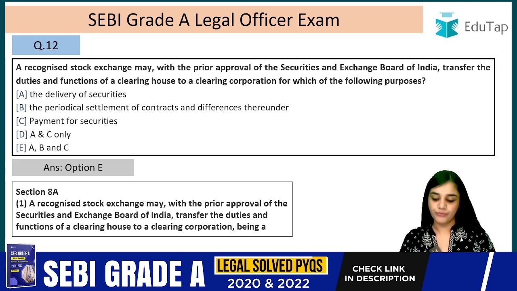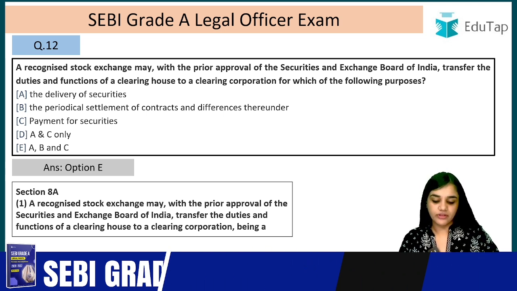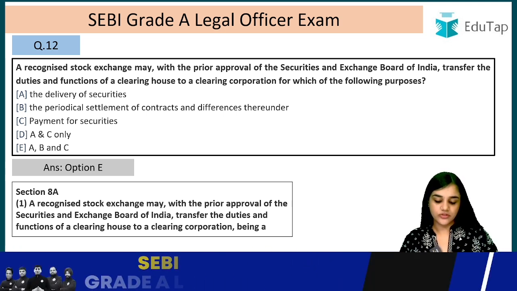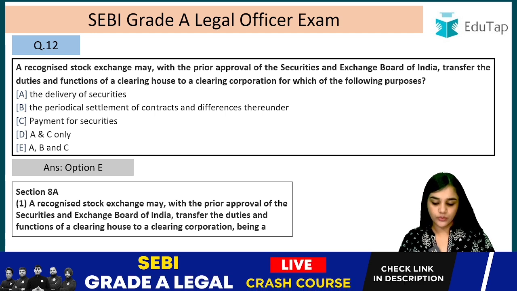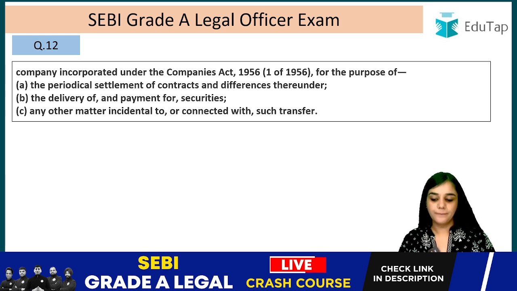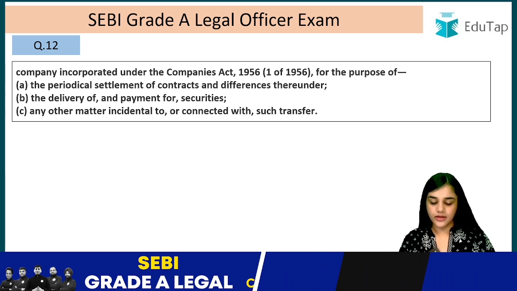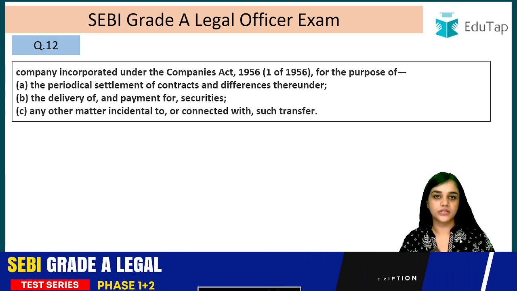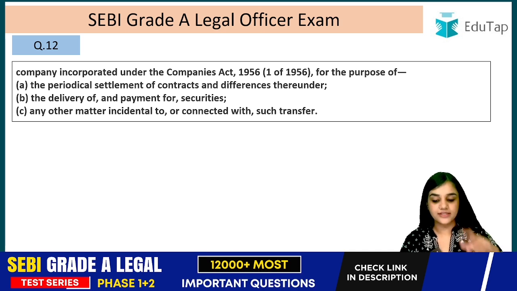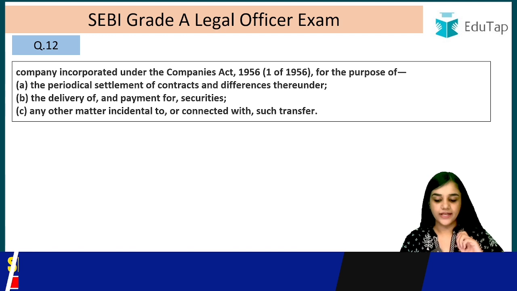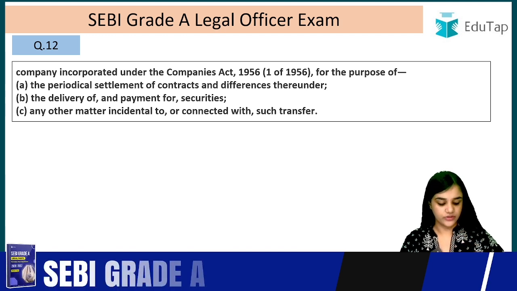Section 8A. A recognized stock exchange may, with the prior approval of the Securities and Exchange Board of India, transfer the duties and functions of the clearing house to a clearing corporation, being a company incorporated under the Companies Act 1956, for the purposes of, what are these purposes? The periodical settlement of contracts and differences thereunder, right? The delivery of and the payment of the securities. Any other matter incidental or connected with such transfer.